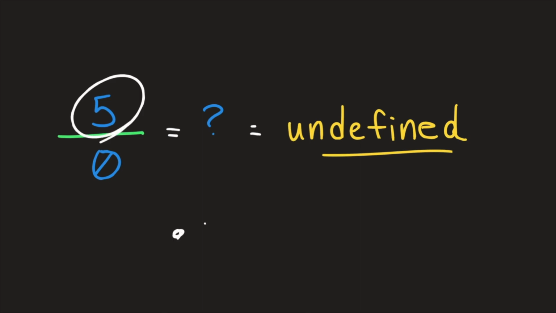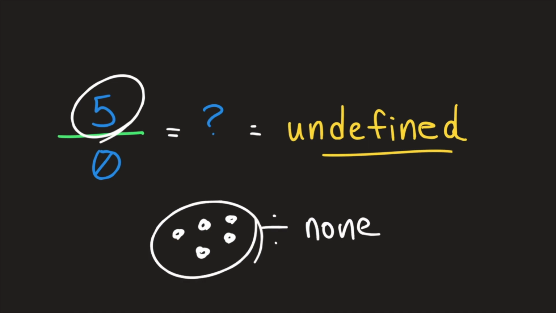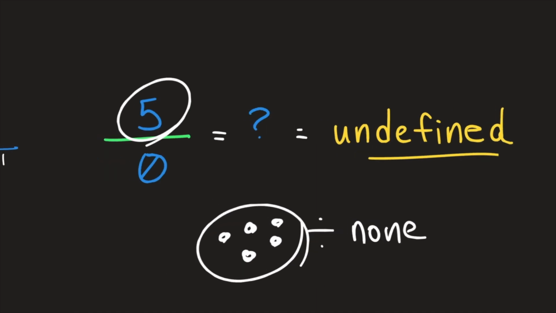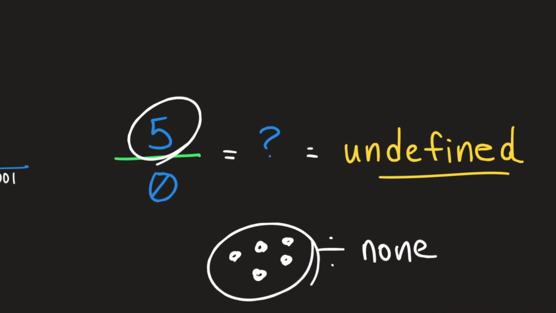have 5 somethings, let's say 5 little dots here, and you divide it no times, well, then you're just left with what you had to start with. So that's one way we could have looked at it. Remembering that a number divided by 0 is undefined, that's a simple enough fact that we can just remember it.